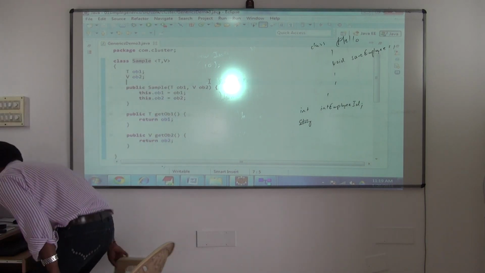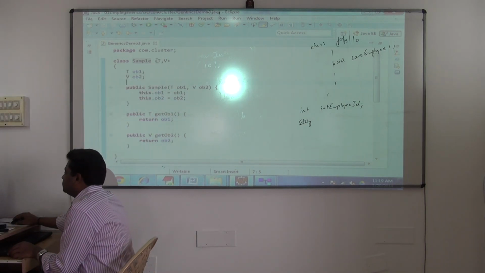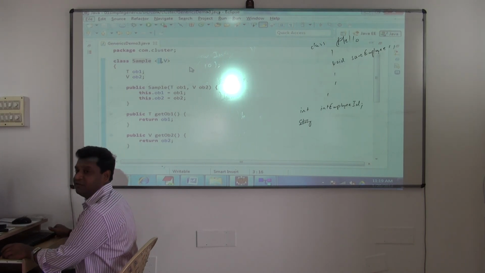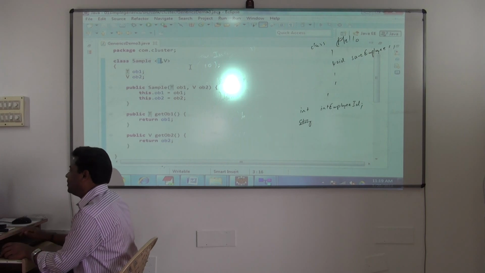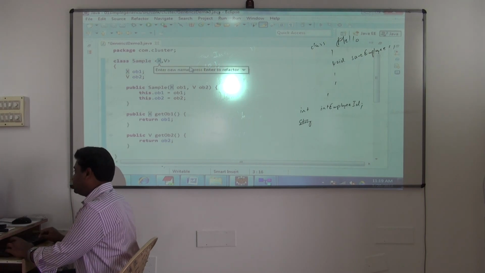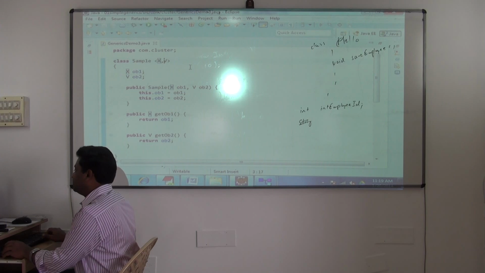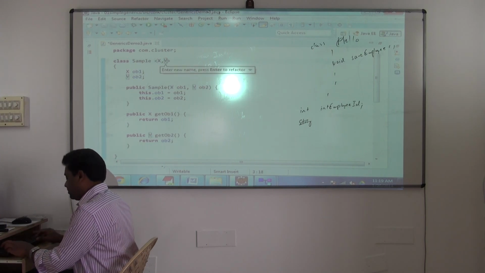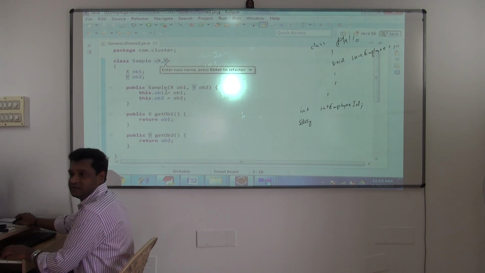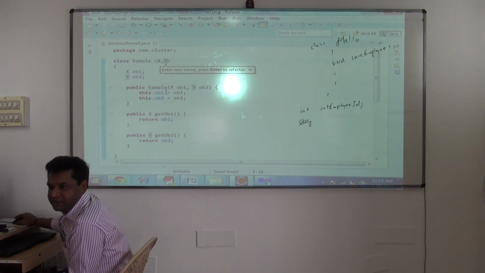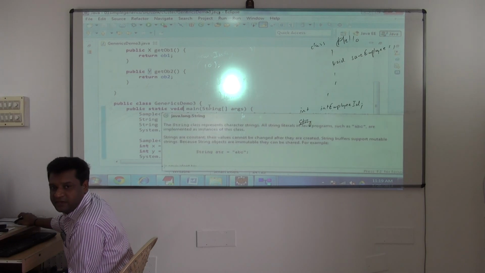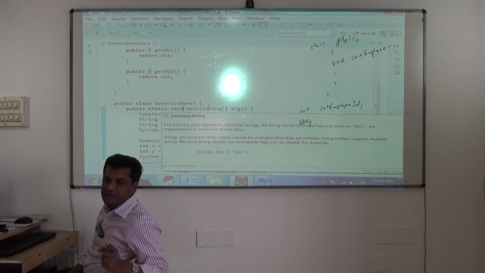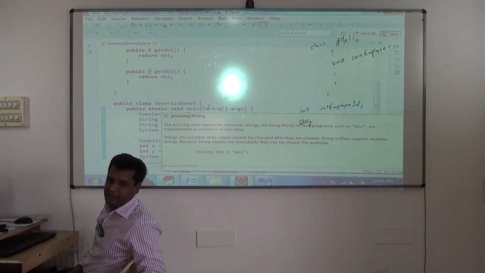Fine, see this. If you want to change any variable name, just press Alt Shift R, and change it to X. Still it works. So the type parameters are now X and Y. Everything works, there's no harm. It's not that you have to use T and V. But generally use a single letter, in caps.